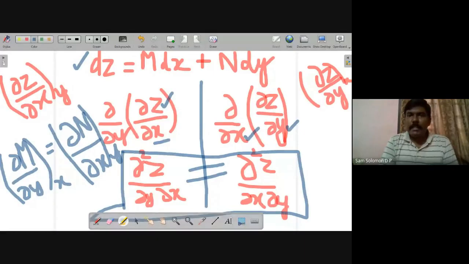If the pressure P, specific volume V, and absolute temperature T are functionally related as V by T dP plus P by T dV, examine whether the quantity is a property or not.